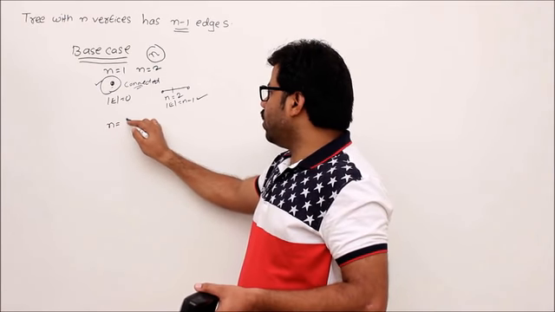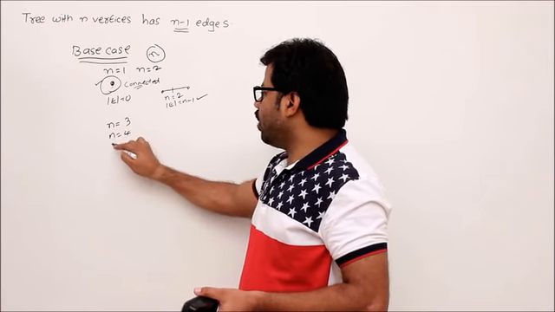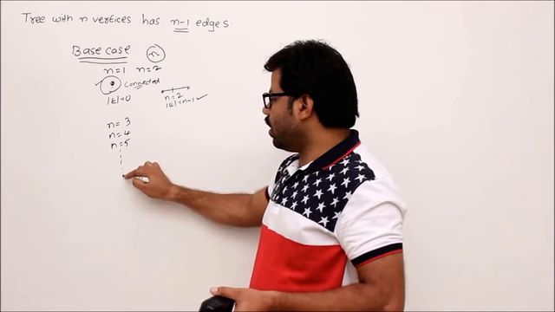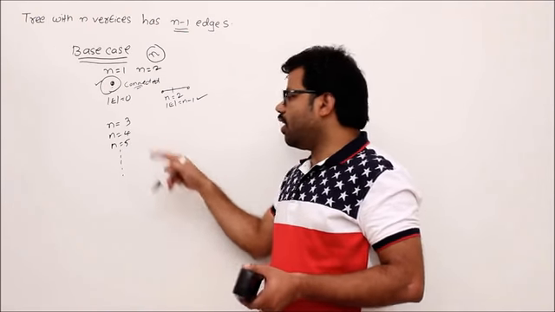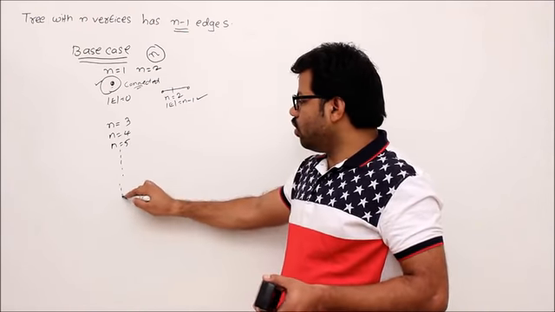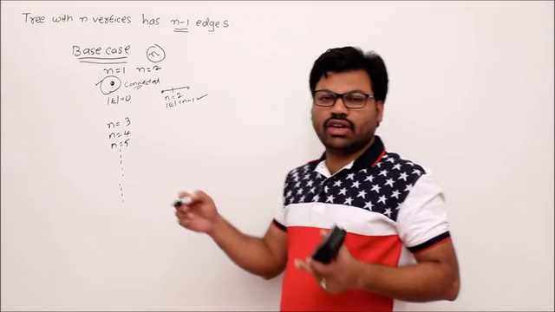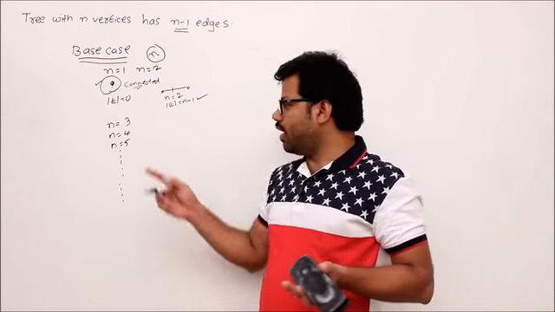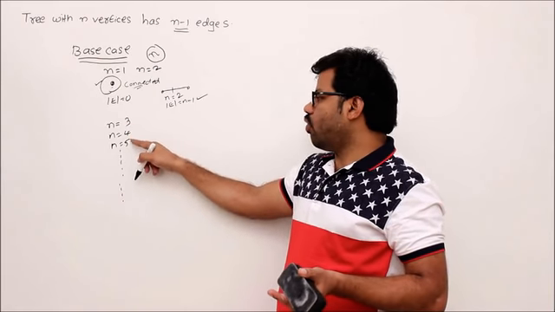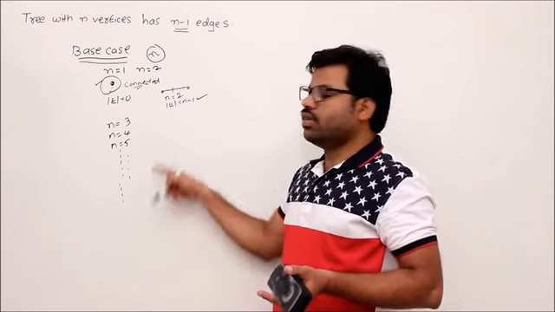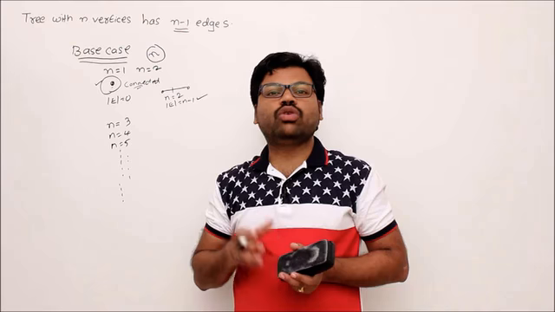That means n value 3, n value 4, n value 5. So there are a lot of trees with n value 3, 4, 5, up to n value infinite, right? Almost, not exactly infinite, because we are only covering finite graphs. That means n value 3, 4, 5, and so on. For every natural number we have to prove it. But how to do it?